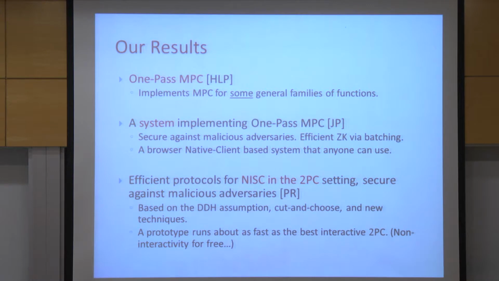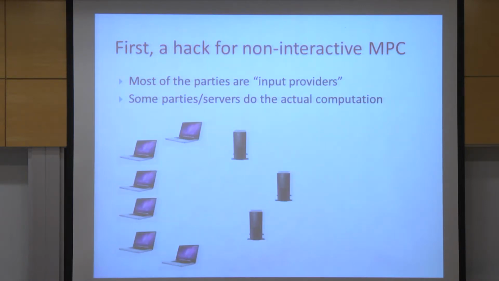This is joint work with Ben Riva. And also there we have a prototype which runs as fast as the best interactive prototypes for secure two-party computation. So basically you can get this non-interactivity property for free. You don't have to pay any resources for it. So before I go into our new solutions, I'll go into what people have been doing in the past.